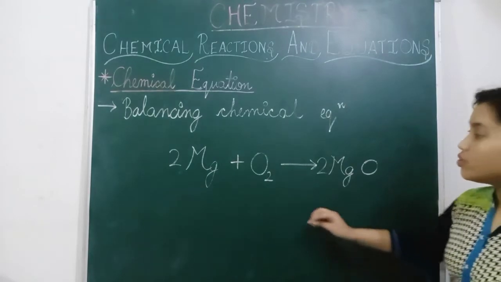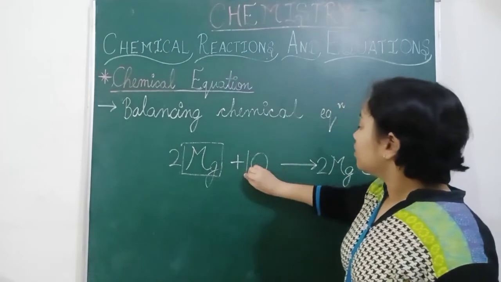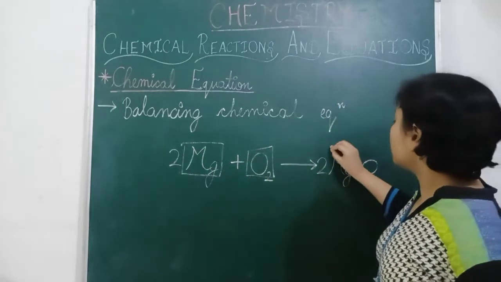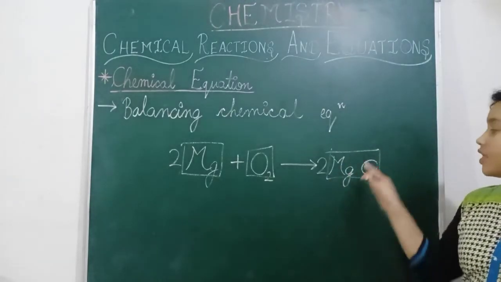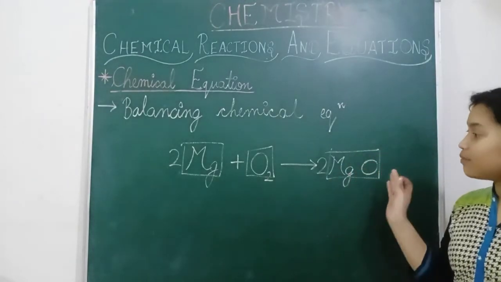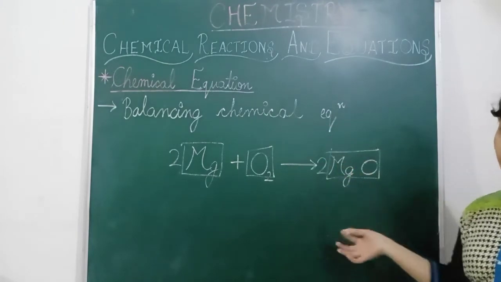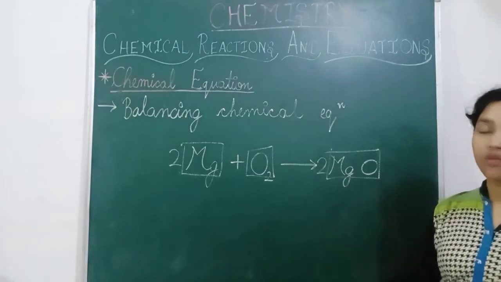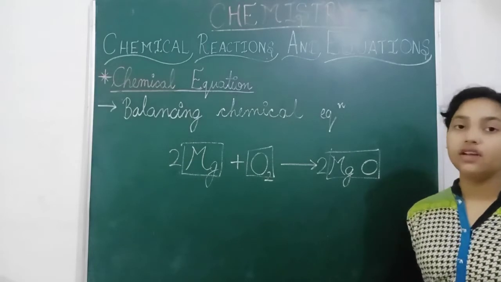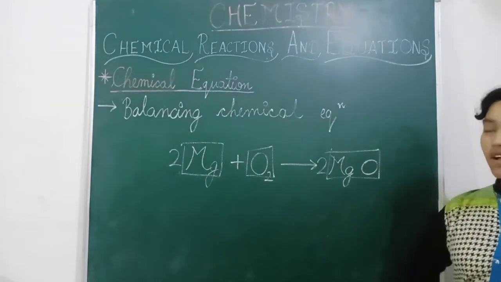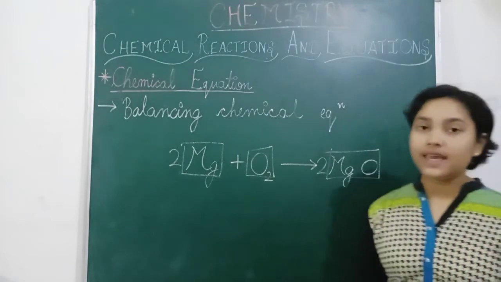You can also use the method of making boxes around them. You can make boxes around them and don't write any number inside these boxes. Every time you have to write the number outside these boxes. In this process, you can easily separate out what are the symbols and what are the symbols for compounds. So this is an easy one. If you are not confused at all, then you can use this method without any boxes.